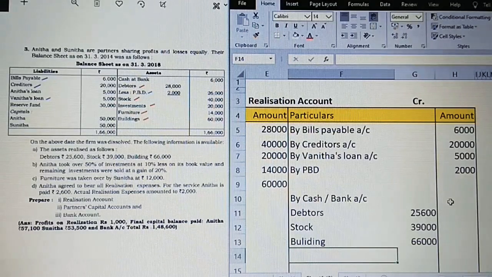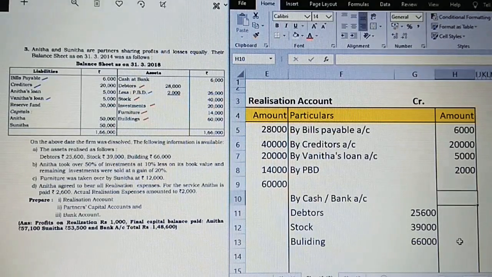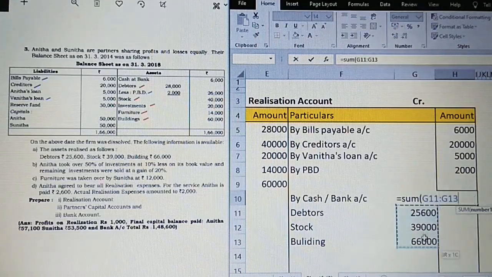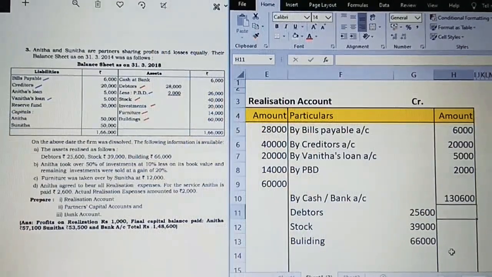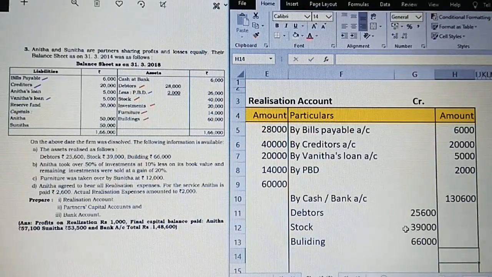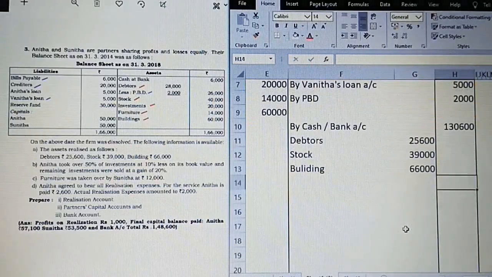Next adjustment, let us see now. First, let us complete this. Let me take the total of these items. It's 1,30,600. So the first adjustment is completed. Now moving on to the next adjustment. Observe, so far we have not come across this adjustment.